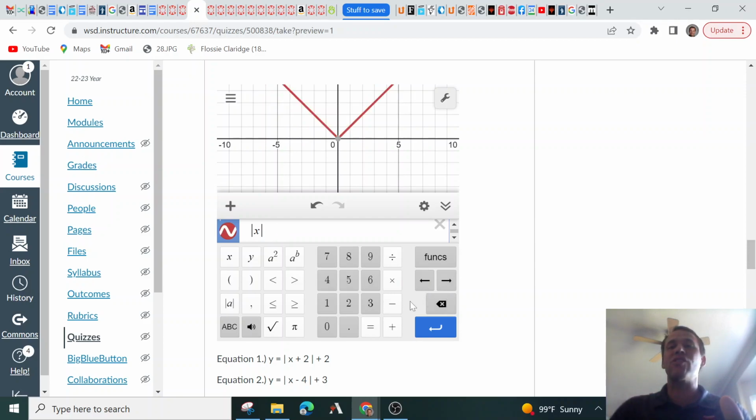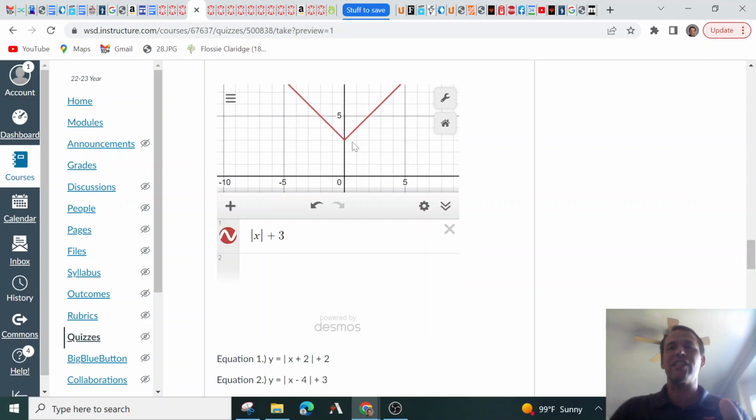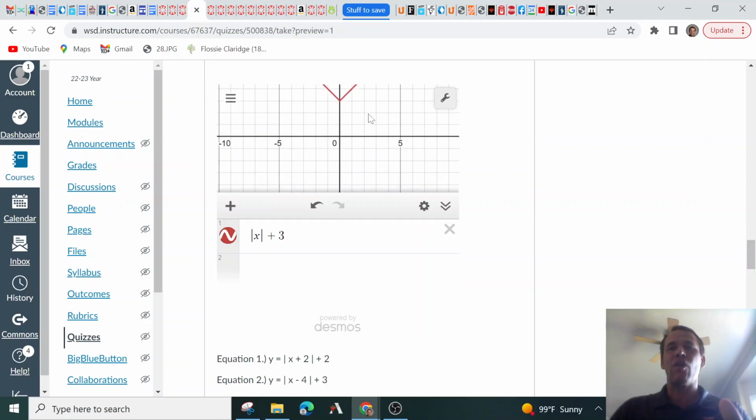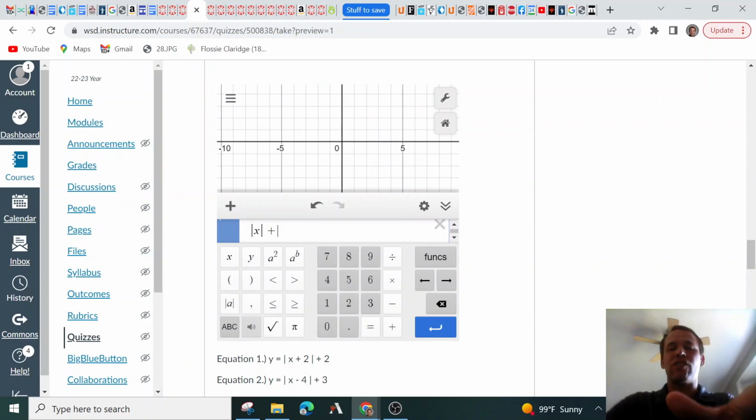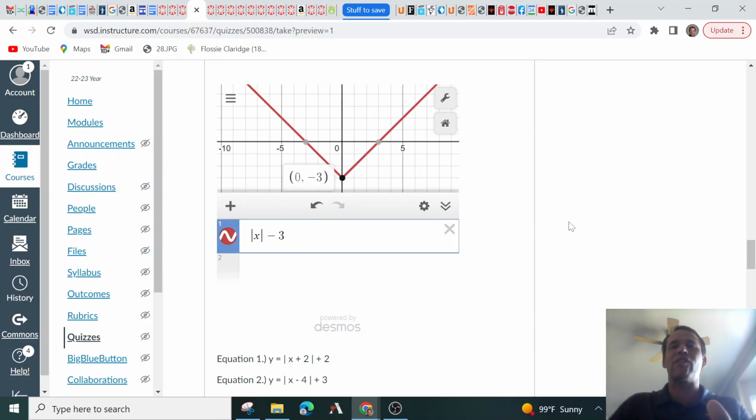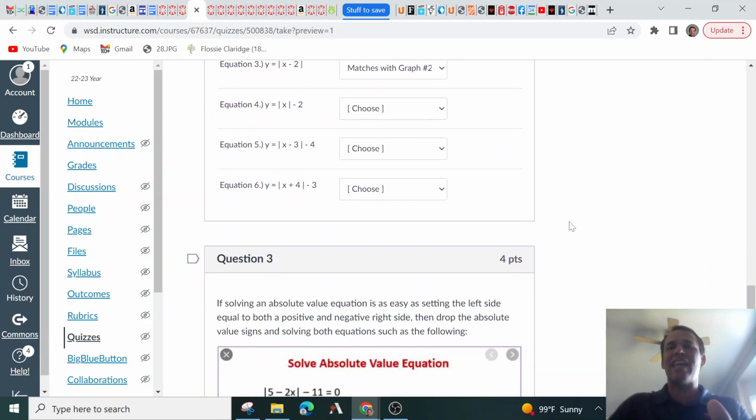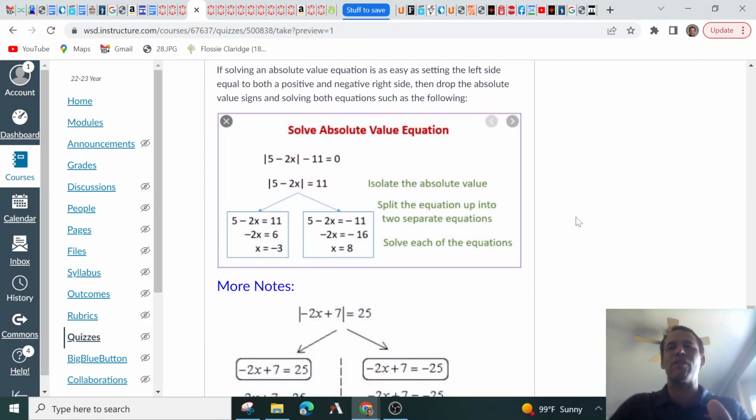So it's opposite what you think when it's inside the absolute value symbols. But then it's regular, not opposite, if it's outside. So plus 3 would mean shift up 3, right? Shift up 3. And then if it's minus 3, then it would be down 3. So the outside of the absolute value just stays the same. So you're going to ace that assignment. This whole assignment you're going to ace, which is super easy.